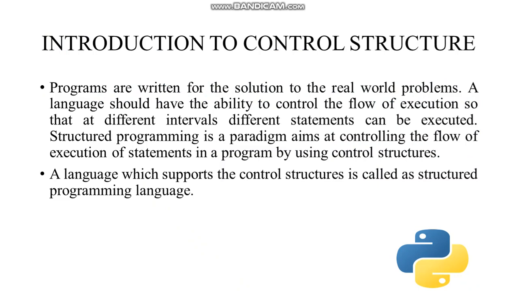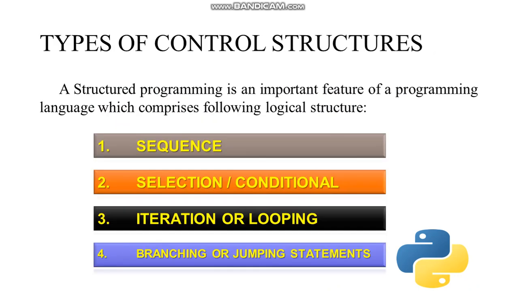Introduction to control structure. Programs are written for the solution to real world problems. A language should have the ability to control the flow of execution so that at different intervals, different statements can be executed. Structured programming is a paradigm that aims at controlling the flow of execution of statements in a program by using control structures. A language which supports control structures is called a structured programming language.